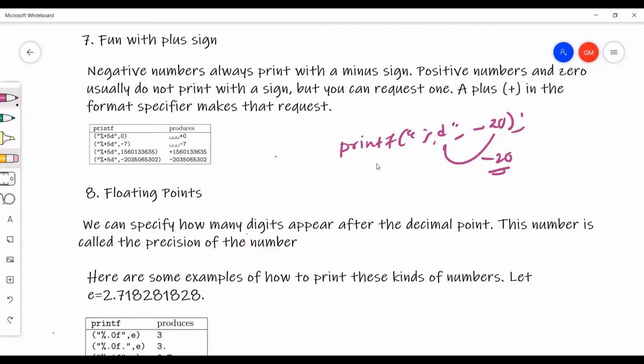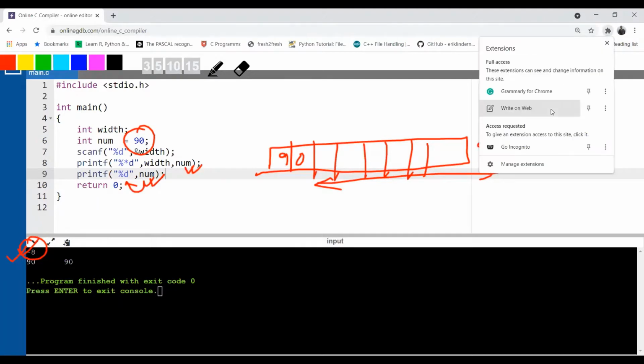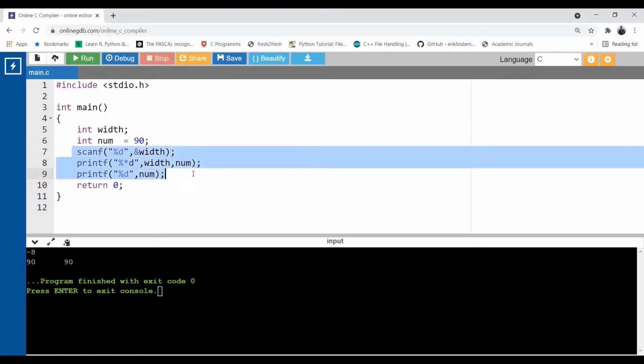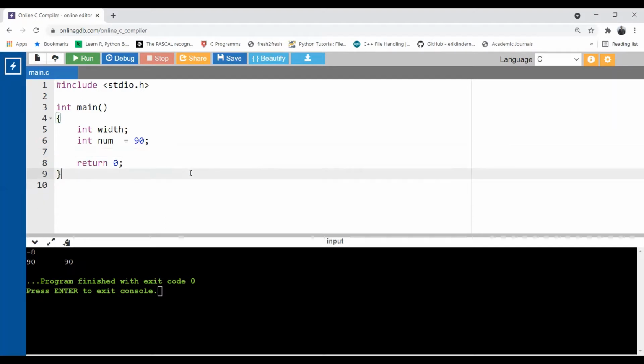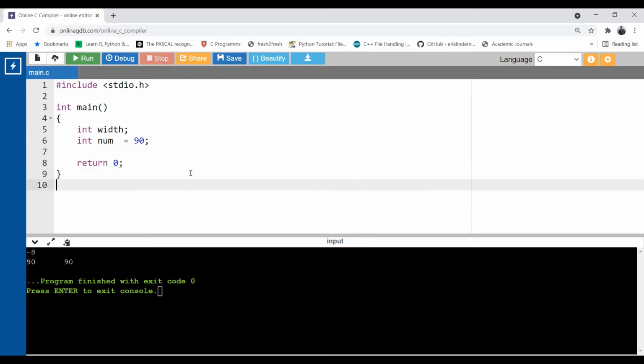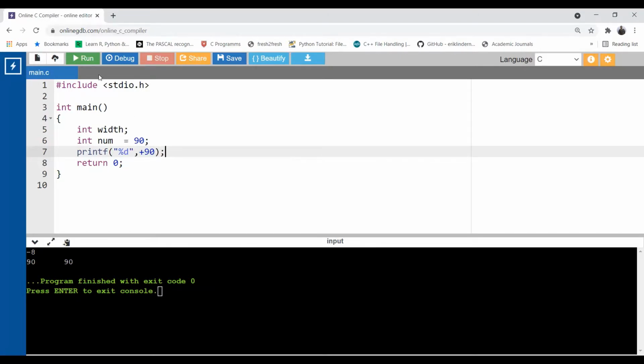No problem. But suppose I want to print printf %d, I want +3. Plus should be printed. Let's try that and see whether it's going to print the plus or not. Let's remove it. Now let's delete everything. You need to watch this lecture many times to know everything about printf in detail. So I want to print the 90 as a positive number. Let's try this. Okay, run. 90, where is the plus sign?